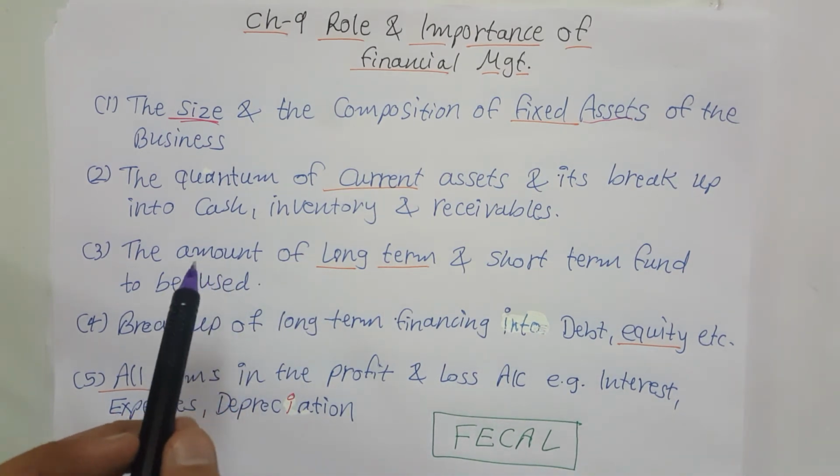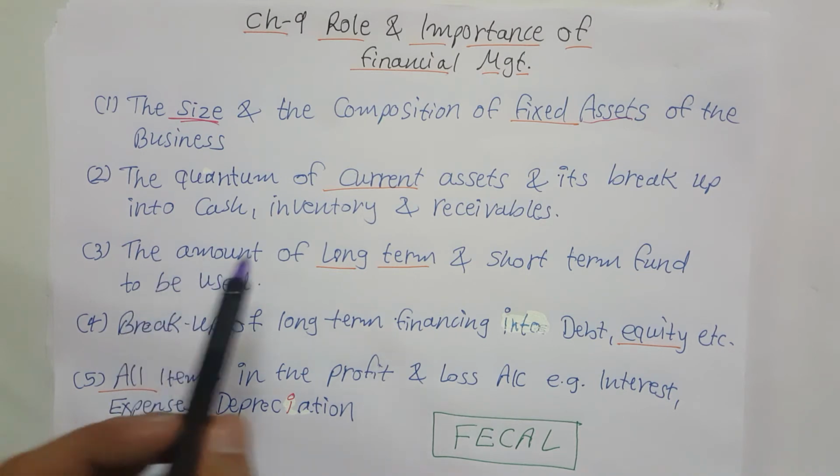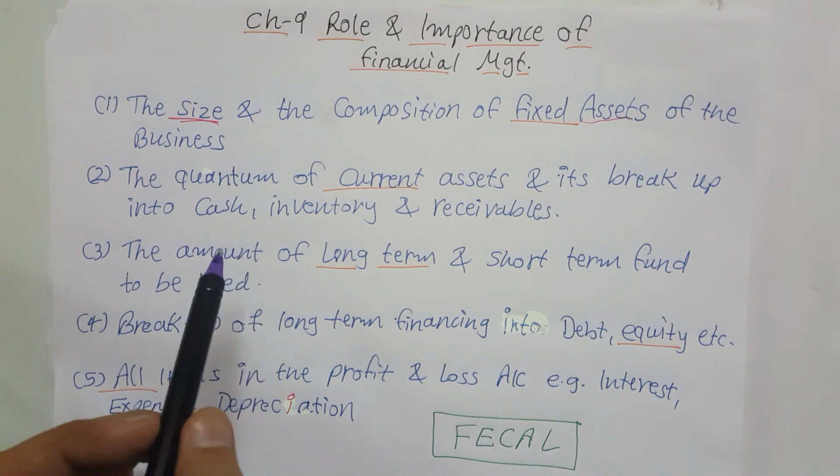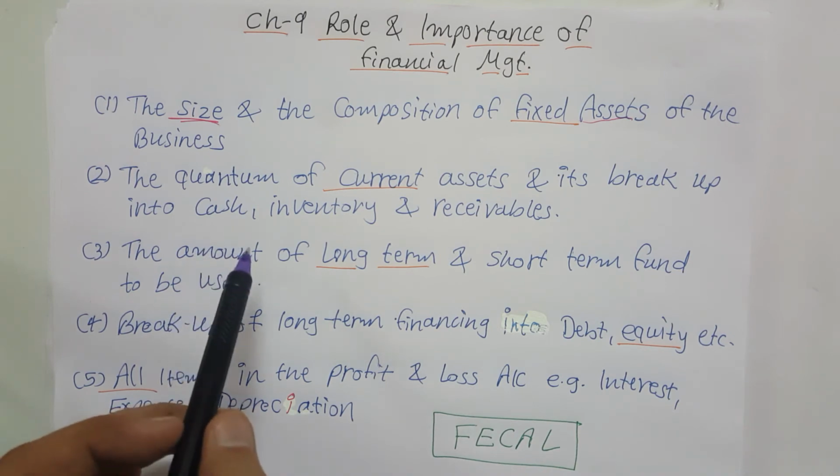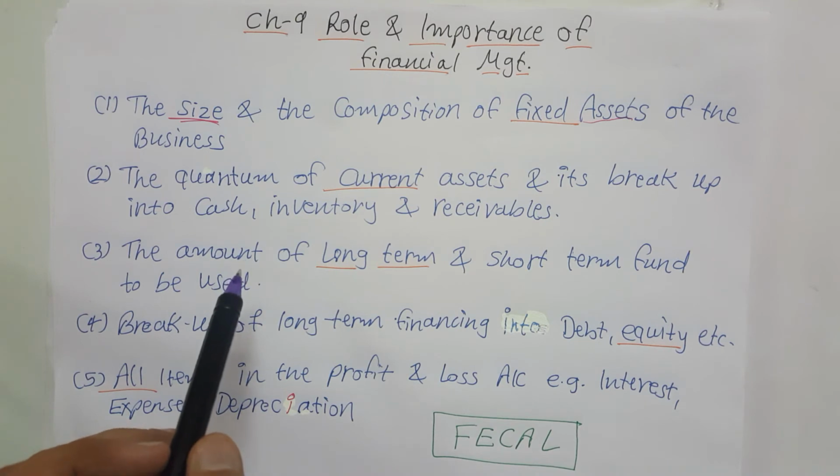If a firm wants more liquidity, it will require more long term finance, so its profit will decrease. Why? Because they have to pay more interest on long term debt, as compared to short term debt.